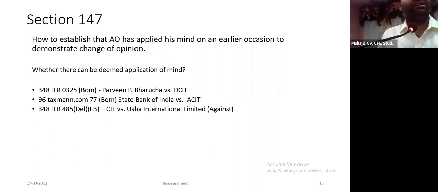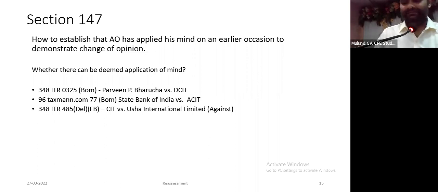Generally there is an office note. In the assessment order, एक office note रहता है, जो assessee को नहीं देते, वो उनके internal purpose के लिए रहता है. And in most of the cases, wherever there is an audit objection, there is a notice on the assessing officer कि तुमने ये addition क्यों नहीं किया. Assessing officer replies back to the audit wing. This is the reason why I have not made the addition. Of course, he will overrule it and he'll say, "No, you will reopen." Most of the cases based on this reply of the AO, reassessments have been pushed because they say AO has no belief. He is acting on the behalf of audit wing.